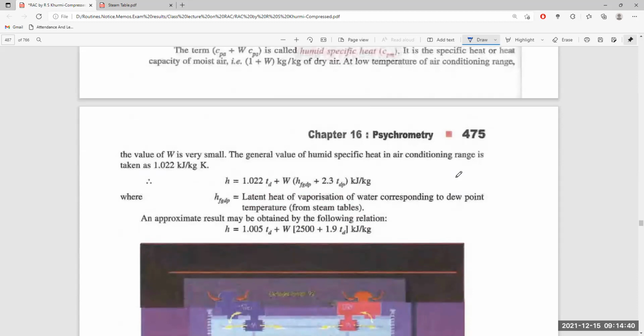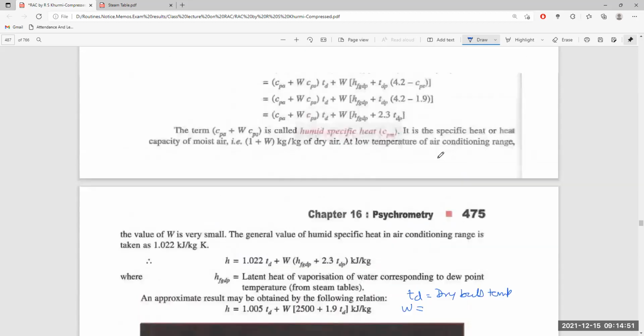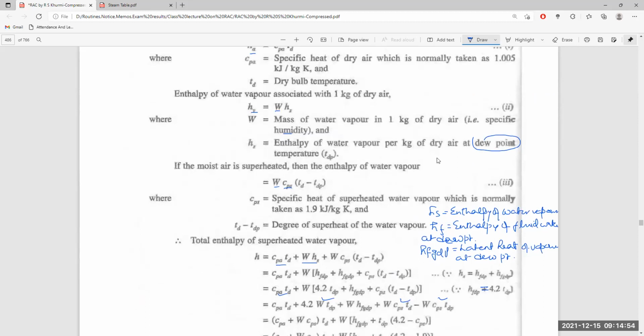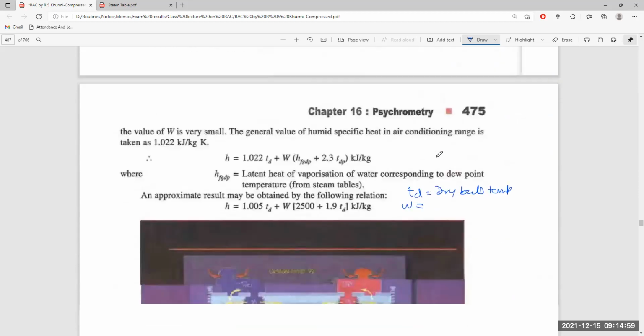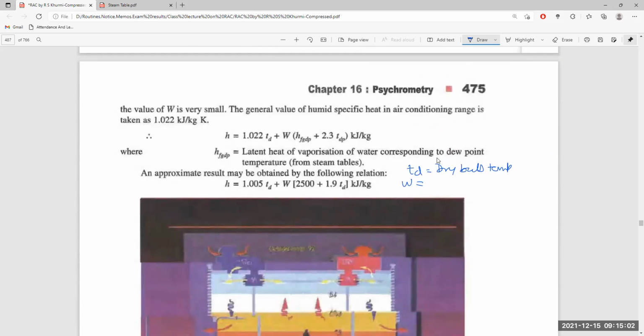So enthalpy depends only on TD, the dry bulb temperature, and W, the specific humidity, which is the mass of water per kg of dry air.